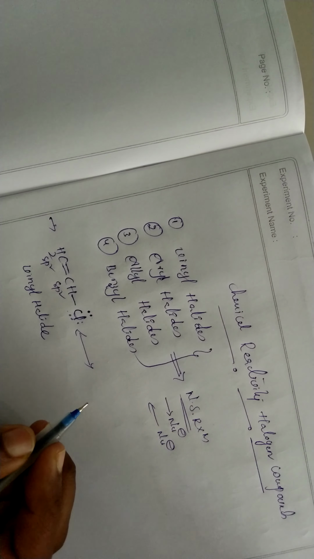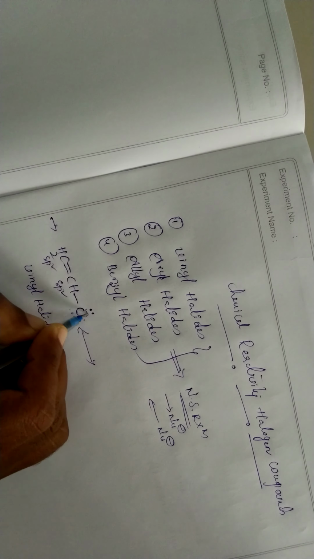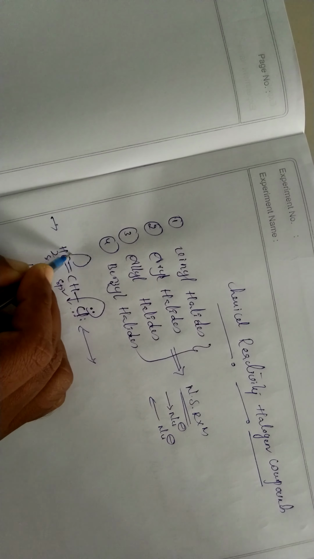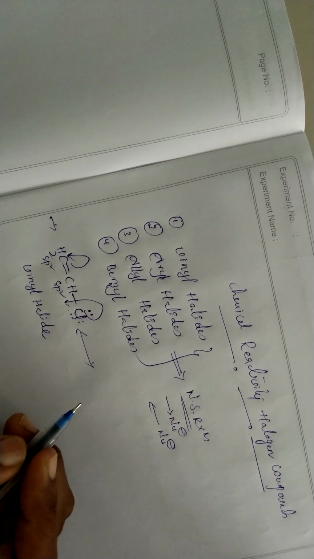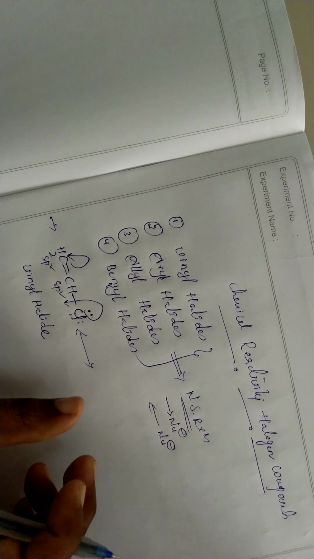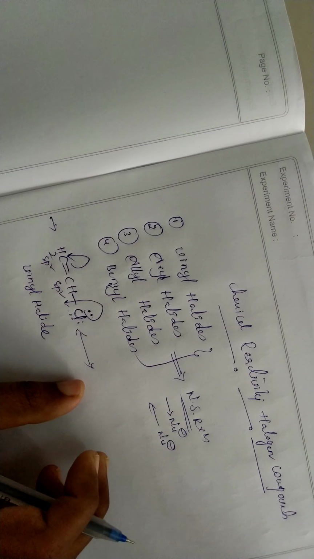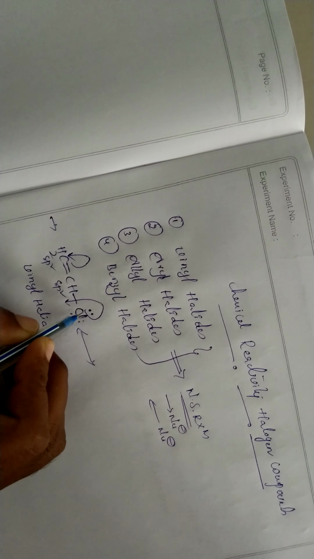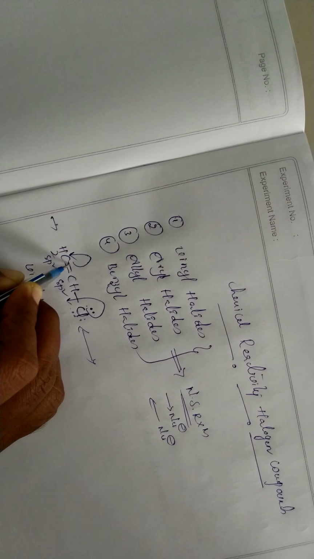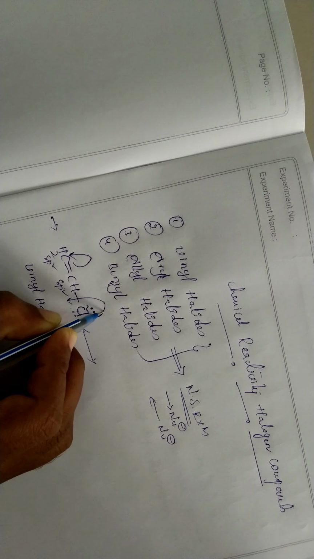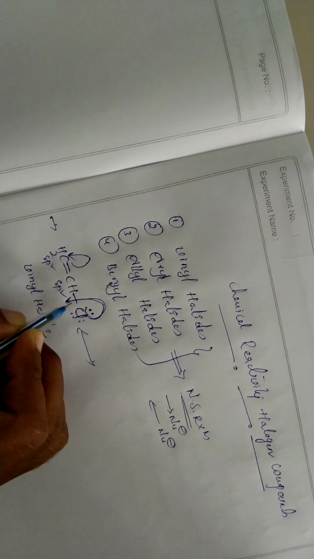What is meant by resonance? In a compound, due to the change in bonds or in the lone pair position, we get a new structure, which is called a resonance structure. Here, this double bond and this lone pair of electrons are in resonance.